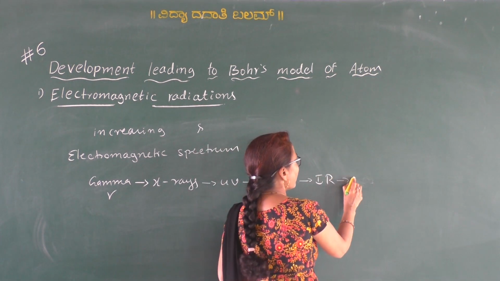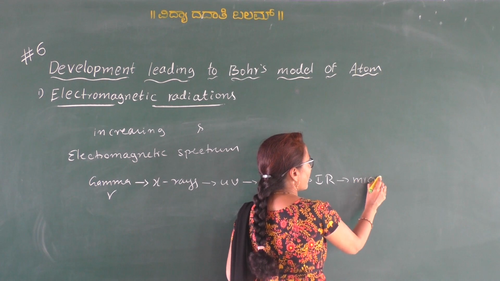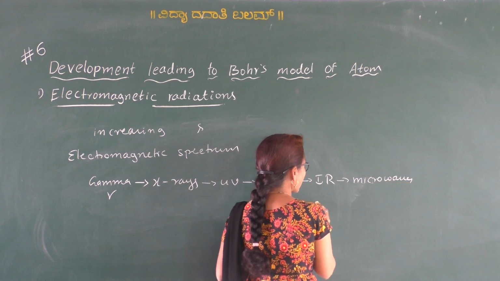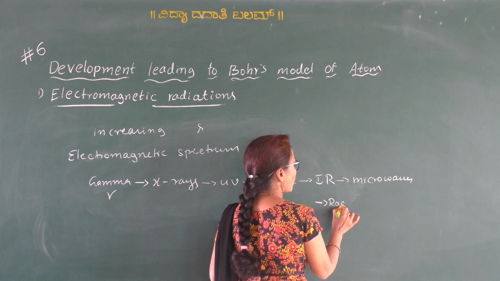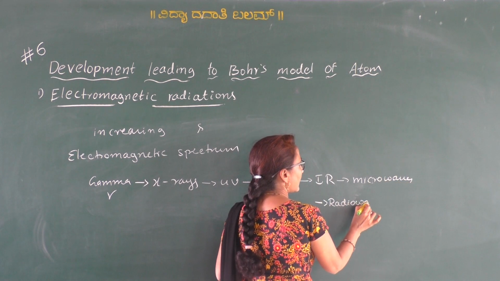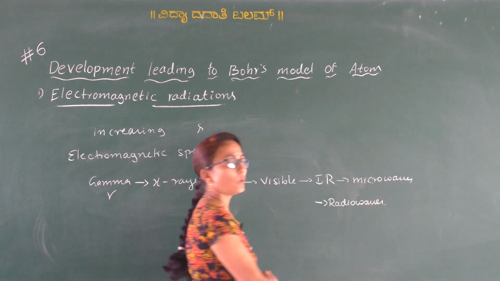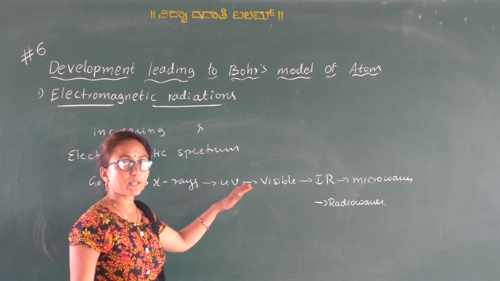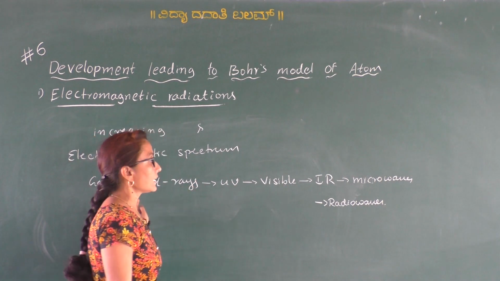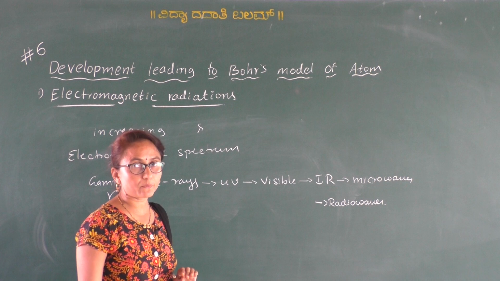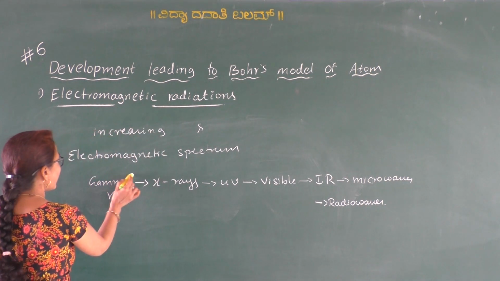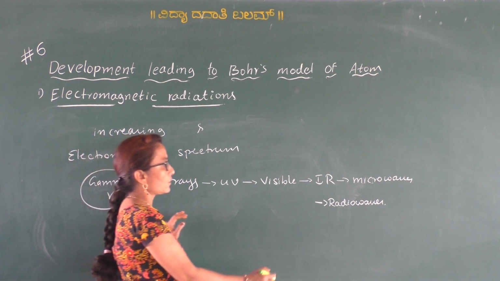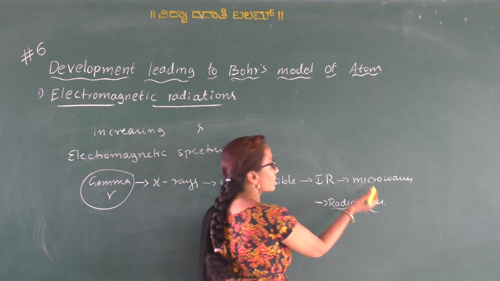The next is microwaves, and the last one is radio waves. Okay. So this is the arrangement of different types of electromagnetic radiations in the increasing order of wavelength. Therefore, gamma rays have the lowest wavelength and radio waves have the longest wavelength.